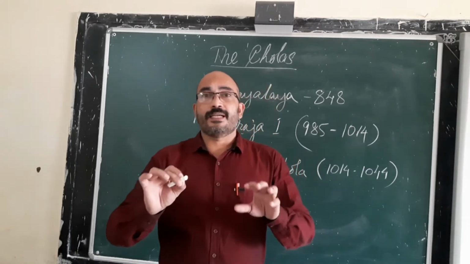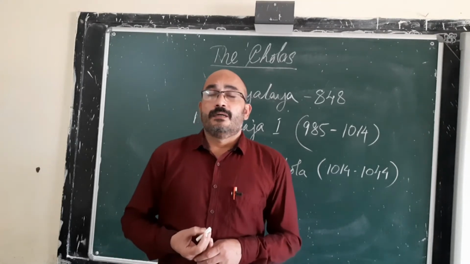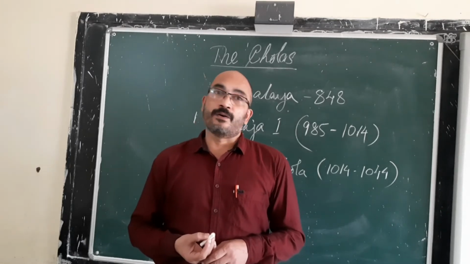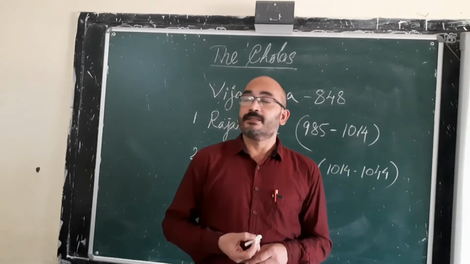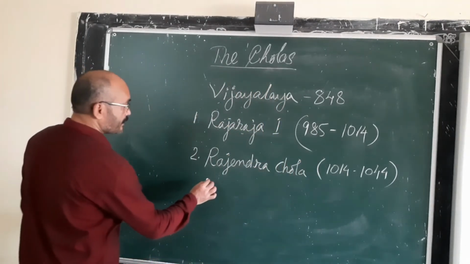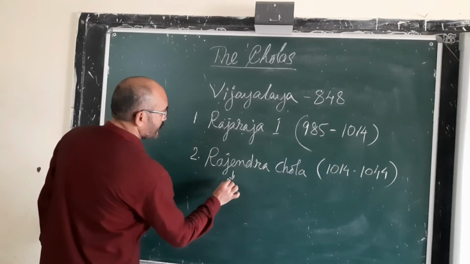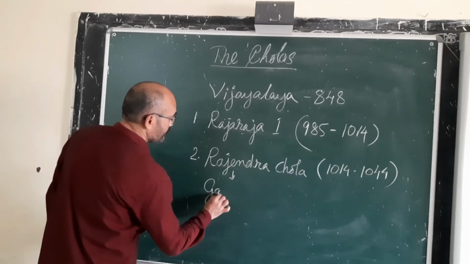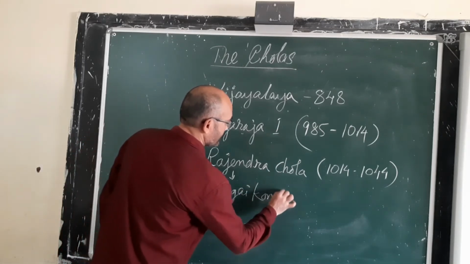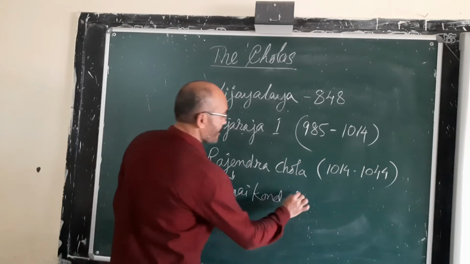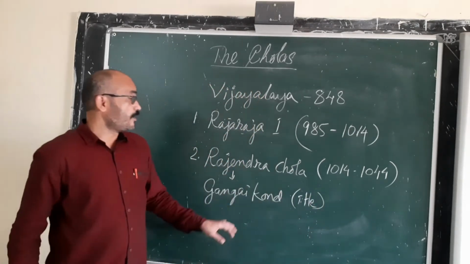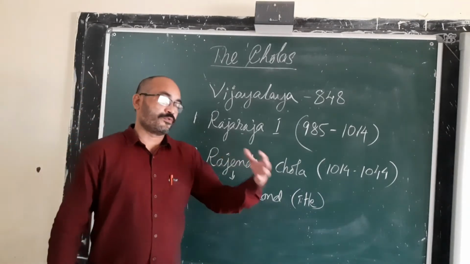After this victory, Rajendra Chola adopted the title Gangaikonda, which means conqueror of Ganga, or conqueror of the Ganga region.